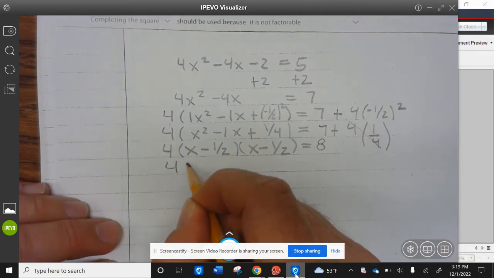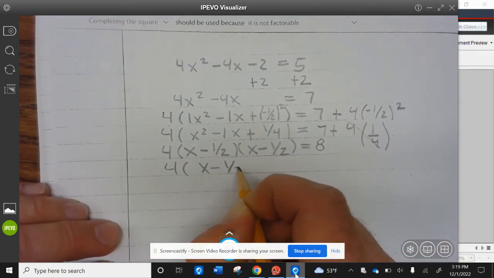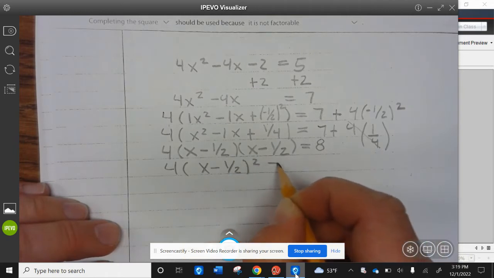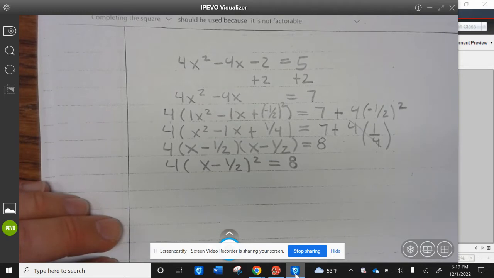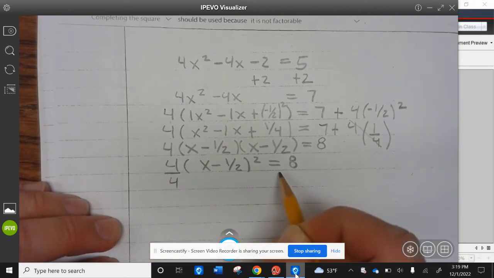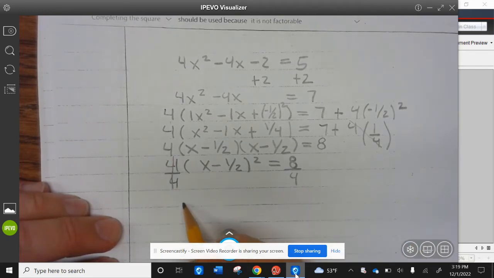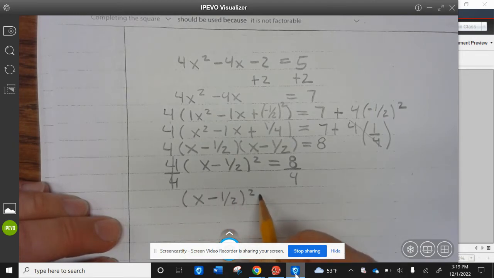So this becomes 4 times x minus 1/2 squared equal to 8. Now we're going to divide both sides by 4. That divides and becomes 1. So then you get x minus 1/2 squared equal to 2.